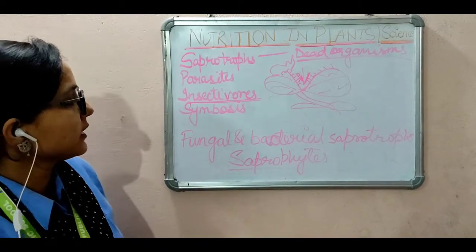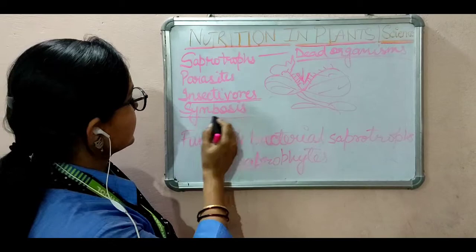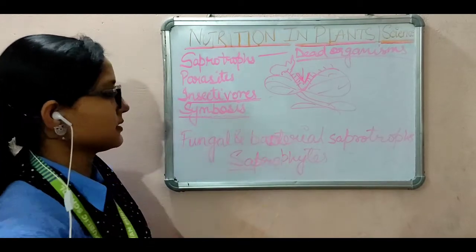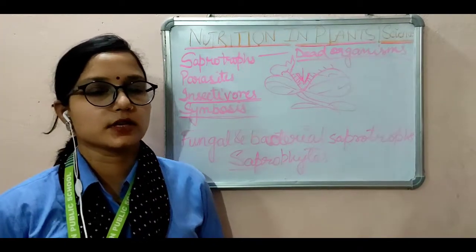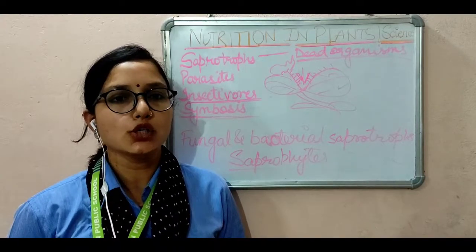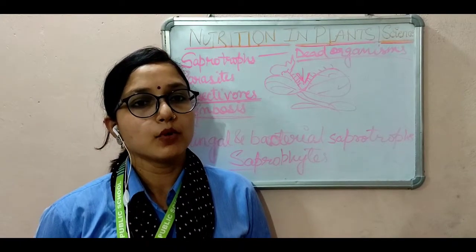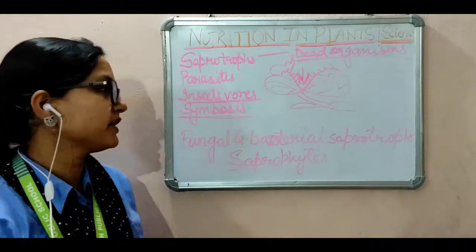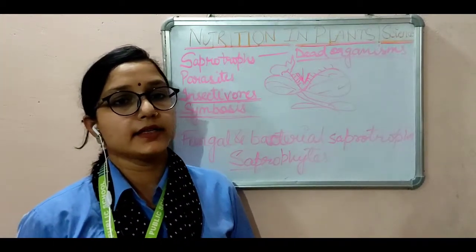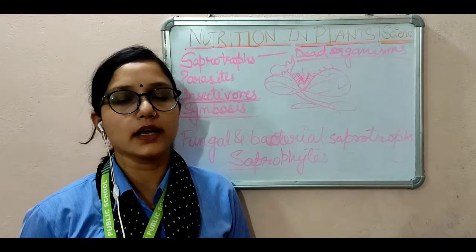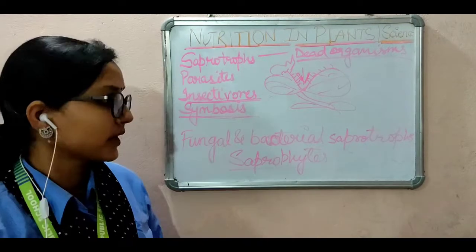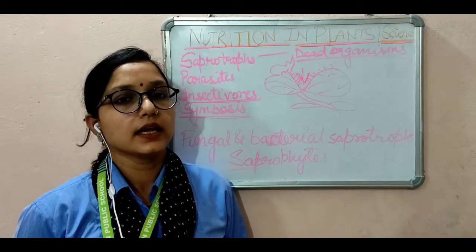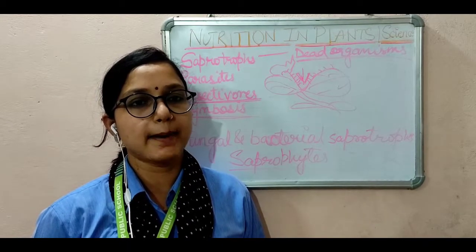Now the next and the last content is symbiosis. What is symbiosis? Symbiosis is also a heterotrophic mode of nutrition. I will tell you why and how. Organisms like lichen and leguminous plants are the examples.